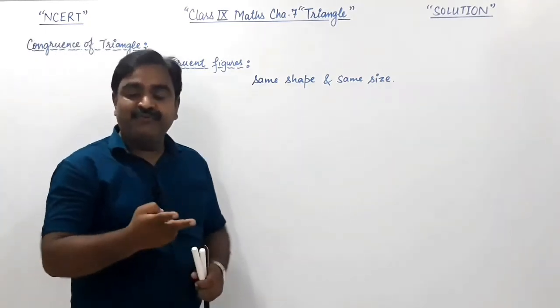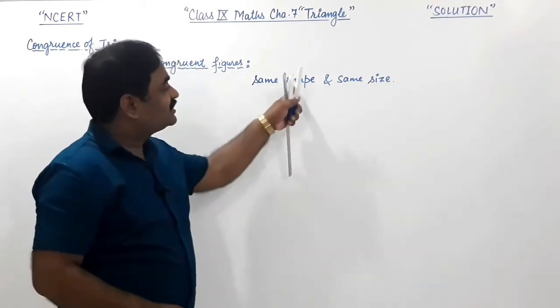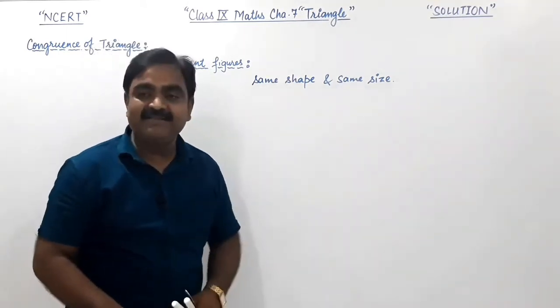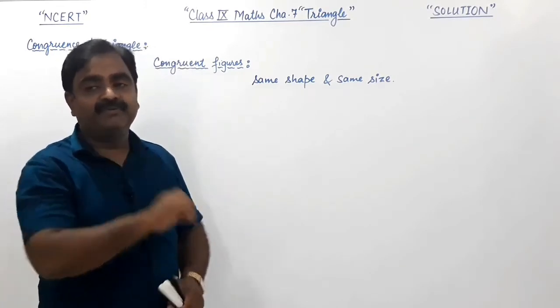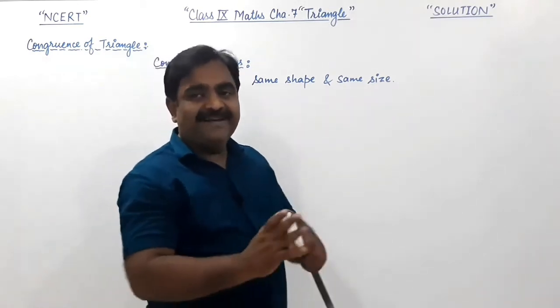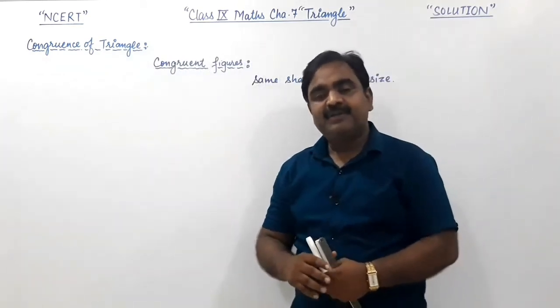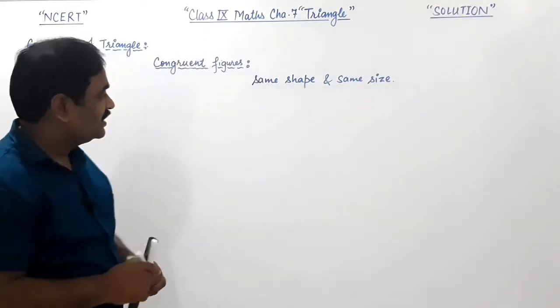So those figures, as they are having the same shape and same size, both the figures are said to be congruent figures.